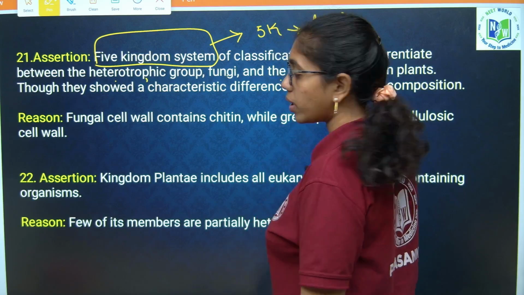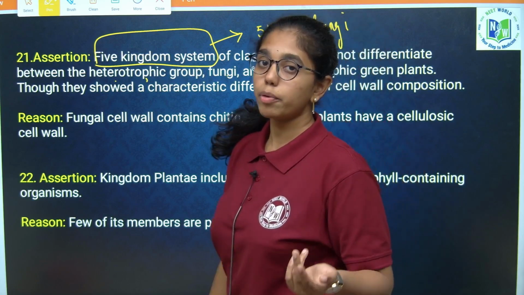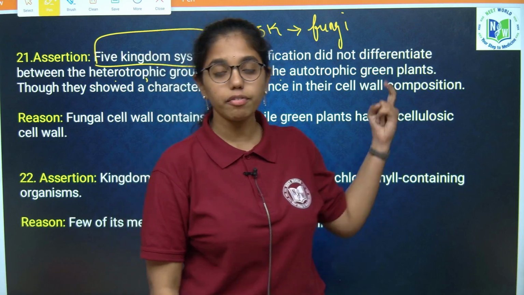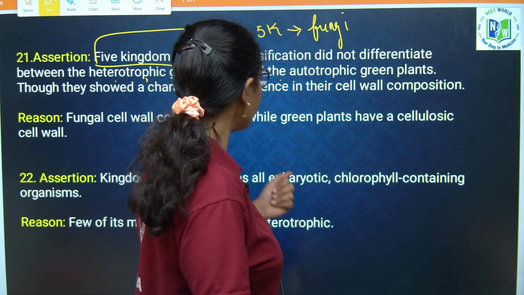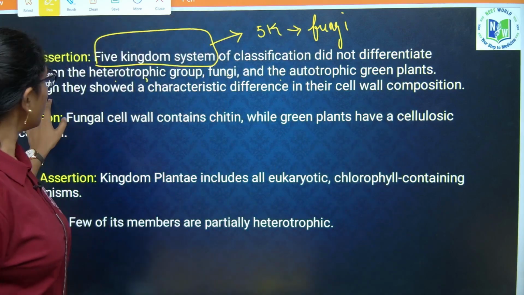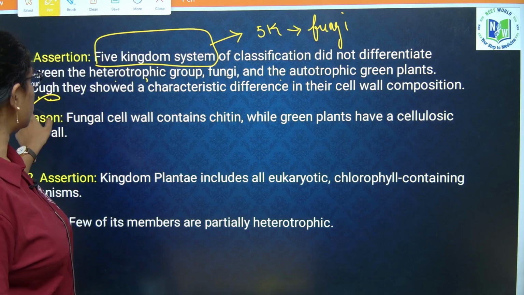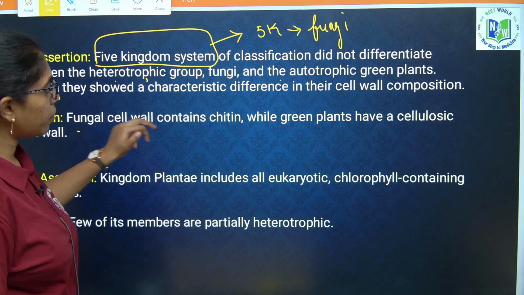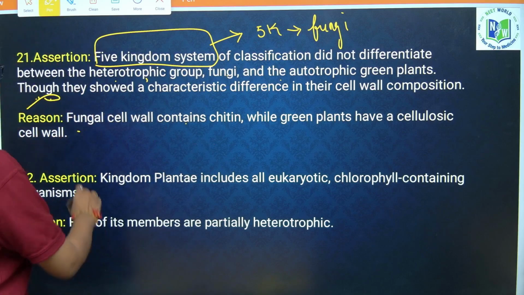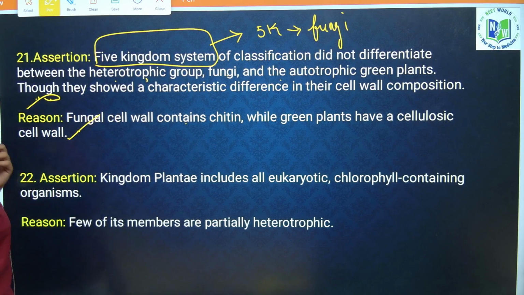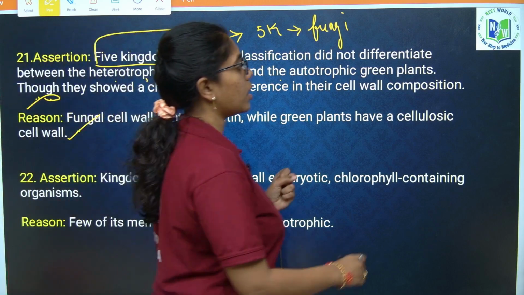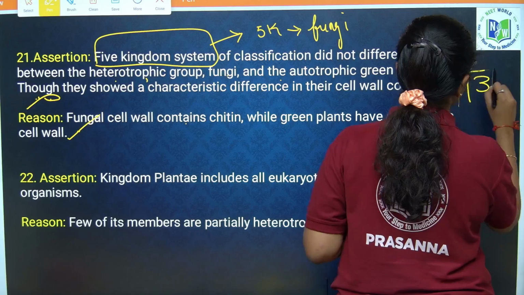Okay, yes. So what are the five kingdoms, ma? Monera, Protista, fungi, Plantae and Animalia. Fungi is introduced in the five kingdom system of classification. Though they showed characteristic difference, wrong. This is wrong. Fungal cell wall is made up of chitin, green plants have cellulose. Assertion is wrong, reason is true, then our answer is option 3.